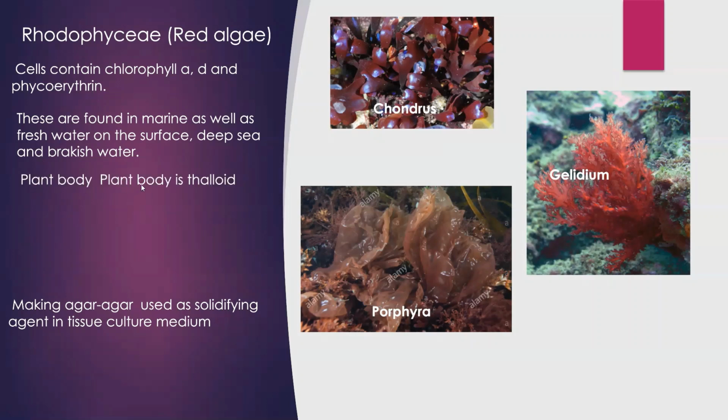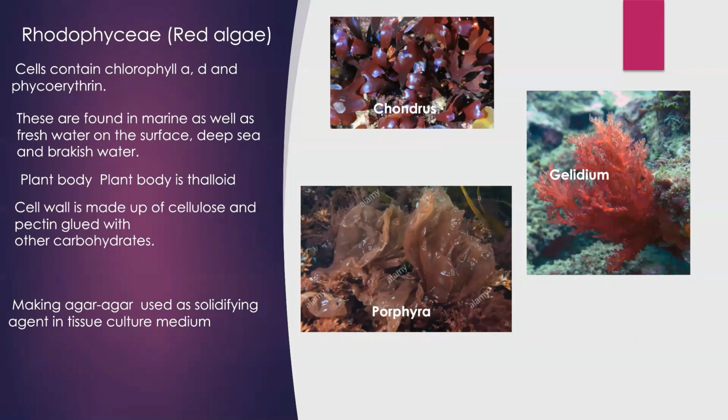Plant body is thalloid. Here you can see, look at all these pictures. You cannot make out root, stem, leaves. So the plant body is undifferentiated, irregular structure. So it is called a thalloid.